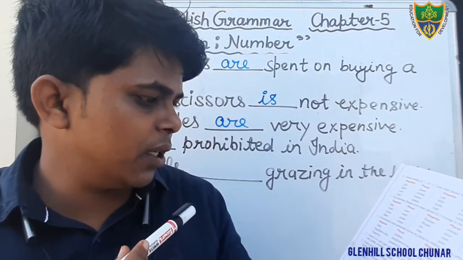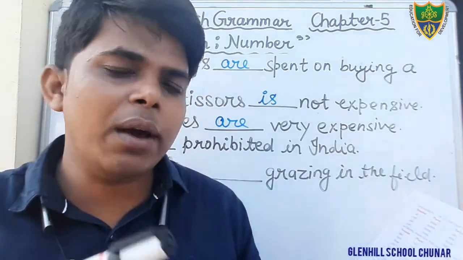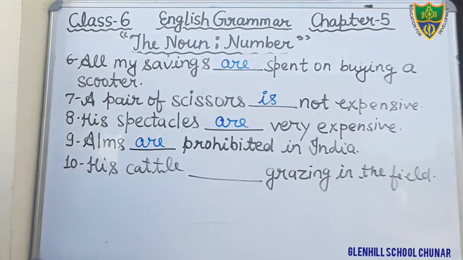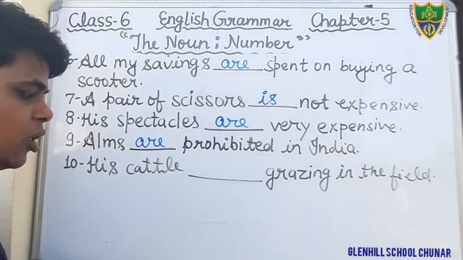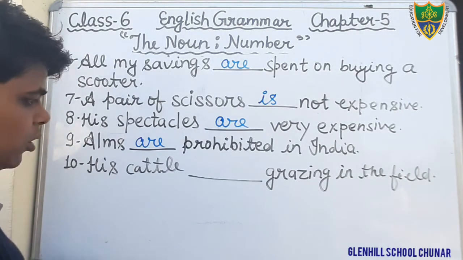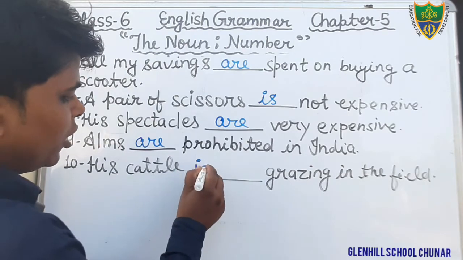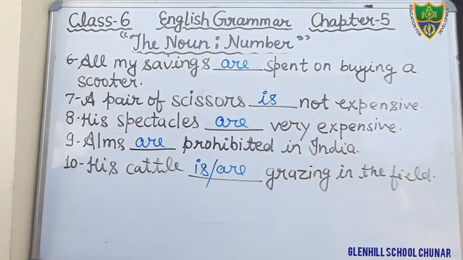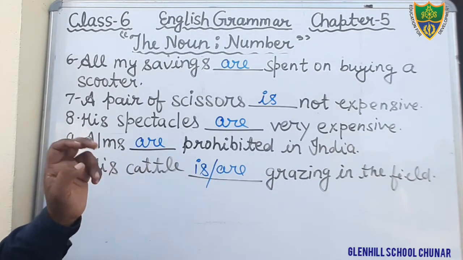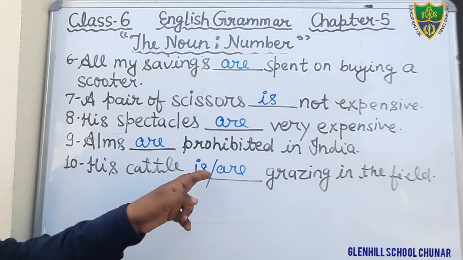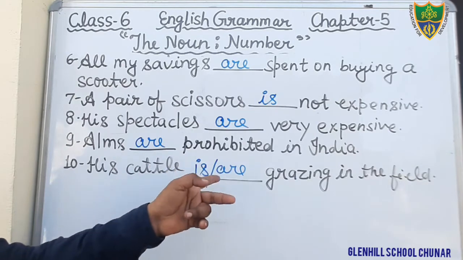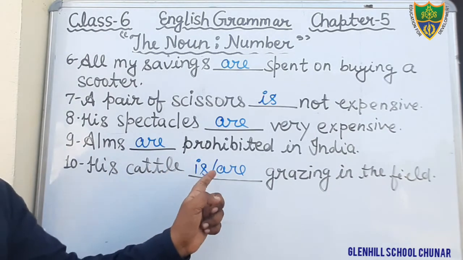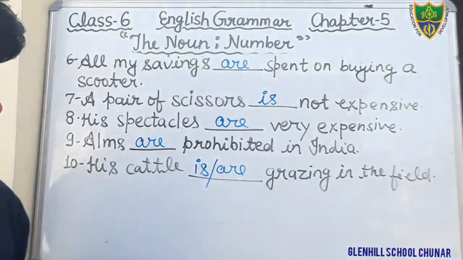It is not given here, but you have written in your notebook. So we can use here is as well as are according to the sense of the sentence. His cattle is grazing in the field.